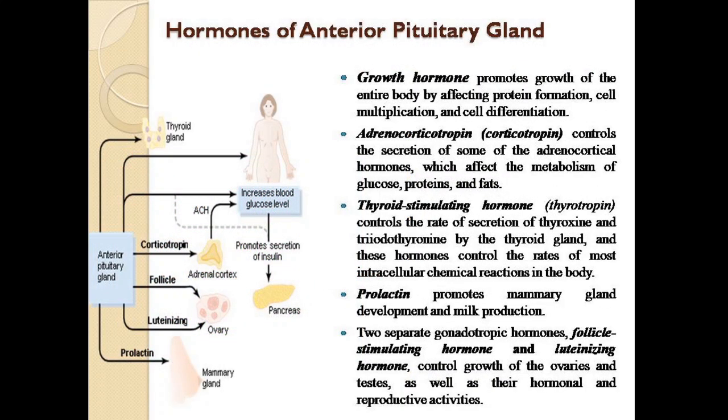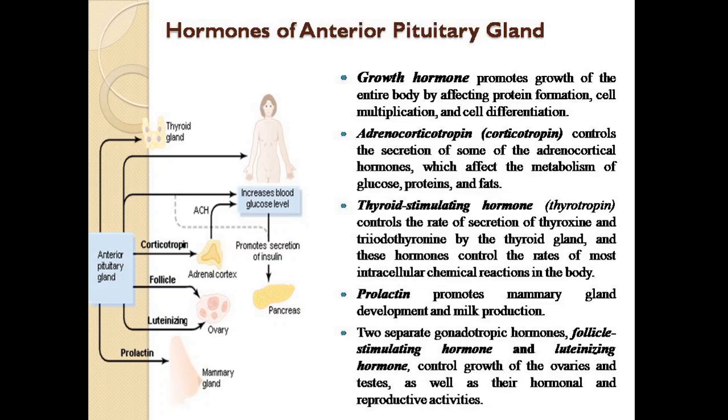Hormones of anterior pituitary gland. Growth hormone promotes growth of the entire body by affecting protein formation, cell multiplication, and cell differentiation. Adrenocorticotropin controls the secretion of some of the adrenocortical hormones which affect the metabolism of glucose, protein, and fats.